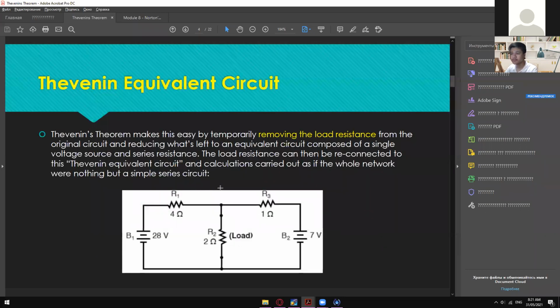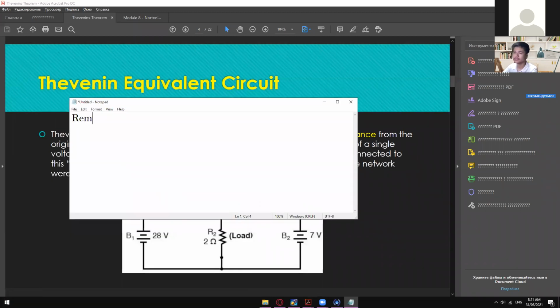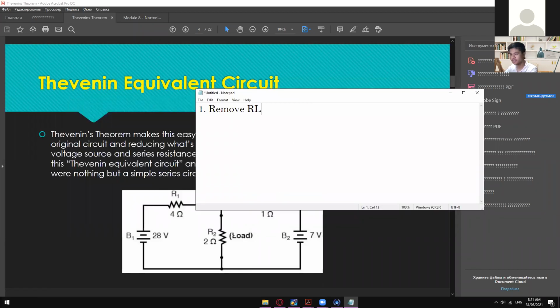All right. So in order for you to get the Thevenin equivalent circuit, okay, we have 4 steps for that. So the first one, okay, is remove the RL. Okay. RL is the load resistance, like in here, you can just simply remove it, or short circuit, not short circuit, open circuit RL. Okay, that's the very first step.